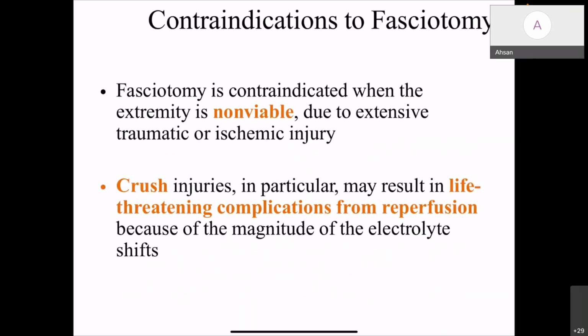Contraindication to fasciotomy: fasciotomy is contraindicated when the extremity is non-viable due to extensive traumatic or ischemic injury. There is no point in doing a fasciotomy. The other thing is crush injuries, in particular when the entire limb is affected. It can produce life-threatening complications of reperfusion, with a magnitude of electrolyte shifts happening immediately after the fasciotomy, because once you release the fascial boundaries, arterial blood comes in and sweeps all the toxic materials from the compartment back into the systemic circulation.